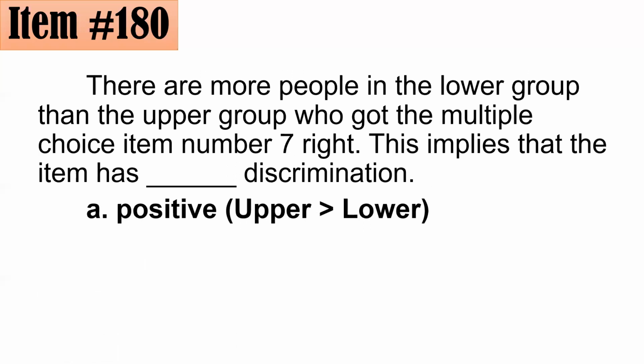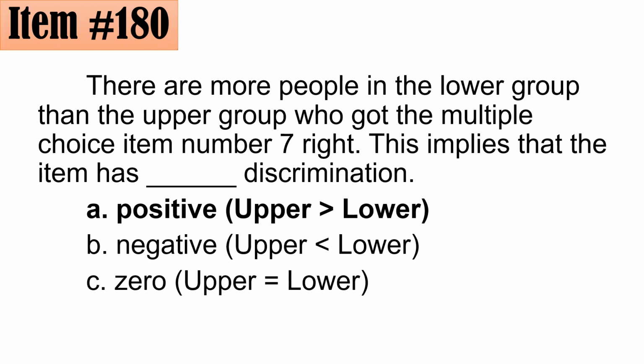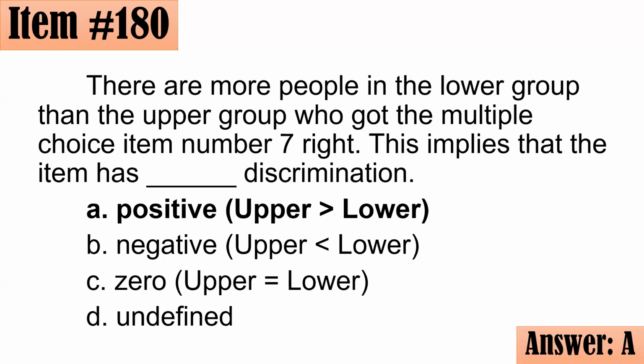There's positive discrimination if more from the upper group got the item right than from the lower group. There is a negative discrimination kung marami yung sa lower group ang nakakuha ng tamang sagot kaysa sa upper group. 0 naman po yung discrimination index natin if equal yung number of people na nakakuha ng tamang sagot from both upper and lower group. And letter A po yung ang sagot po natin. Good job, everyone.